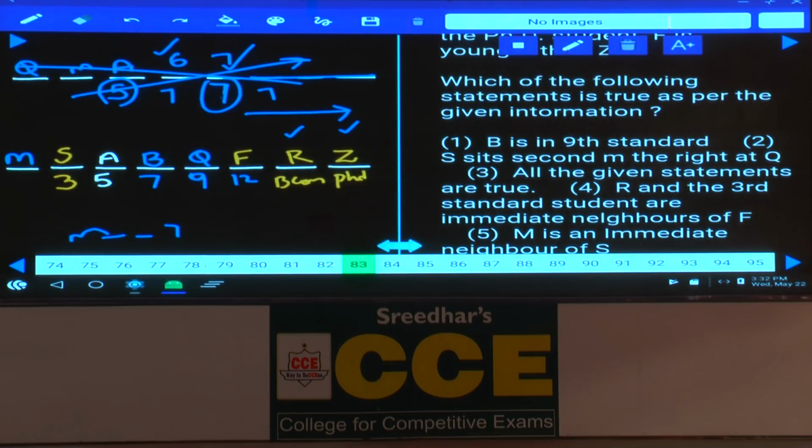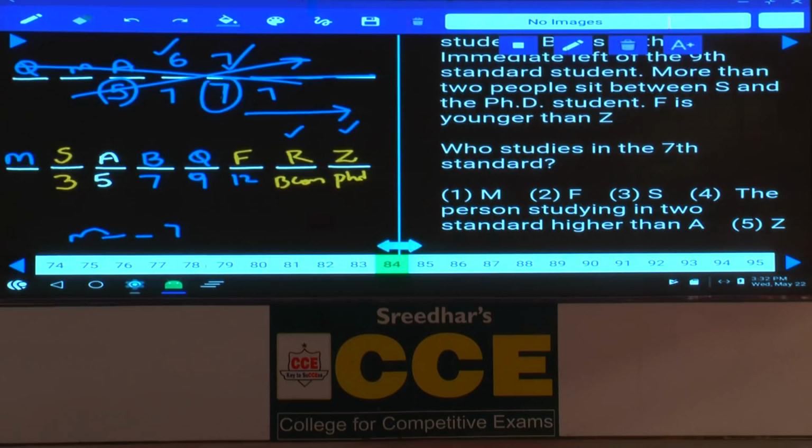Then question number 83, which of the following statements is definitely true? Then B is in the 9th standard, false. S sits second to the right of Q, that is false. And choice 3, R and 3rd standard are immediate neighbors of F, that is false. And M is an immediate neighbor of S, that is definitely true, choice 5.